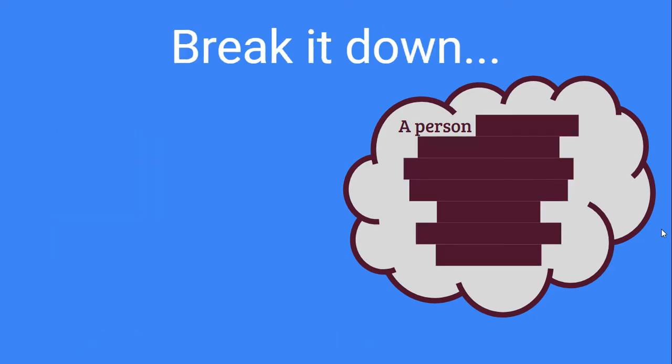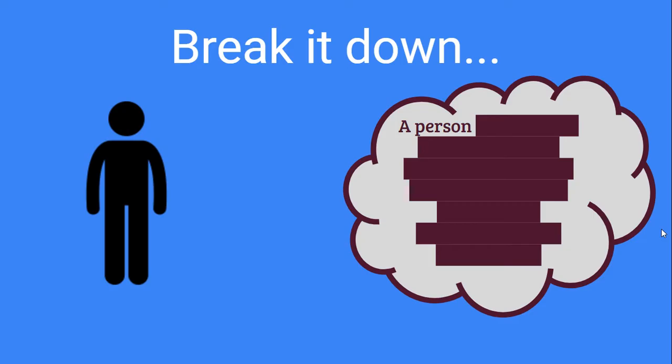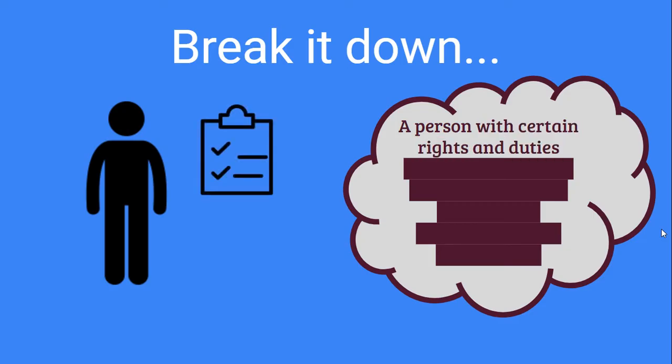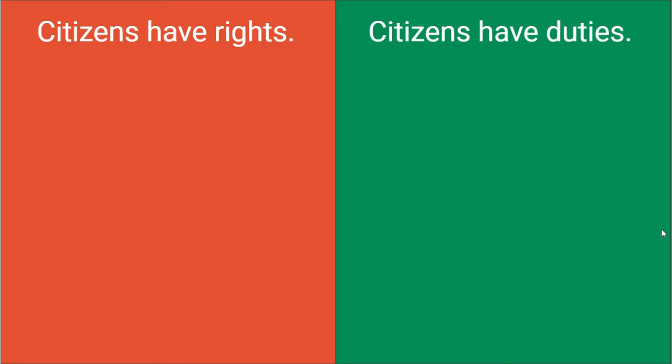And we're going to start with the fact that a citizen is a person, and that a citizen is a person with certain rights and duties. We're going to look at what these rights and duties are in this video and then go deeper into what they mean later in the unit.